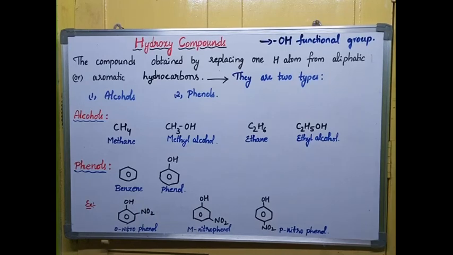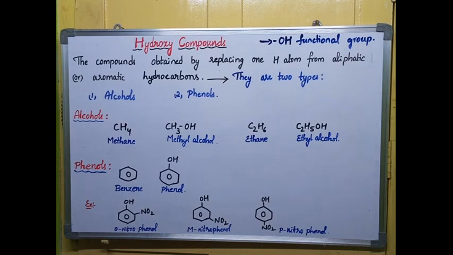Students, today I am starting the second chapter of third unit. So already we know our third unit consists of two main chapters, that is halogen compounds and hydroxy compounds. So we have completed halogen compounds with SN1 and SN2 reactions. Now let us see hydroxy compounds.